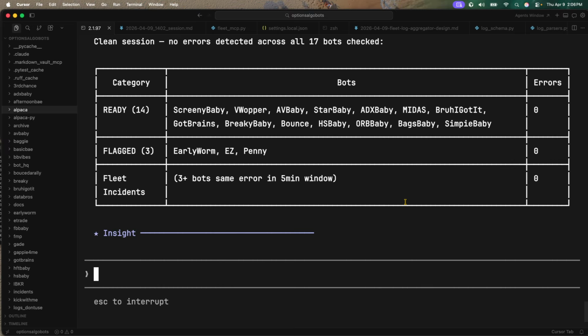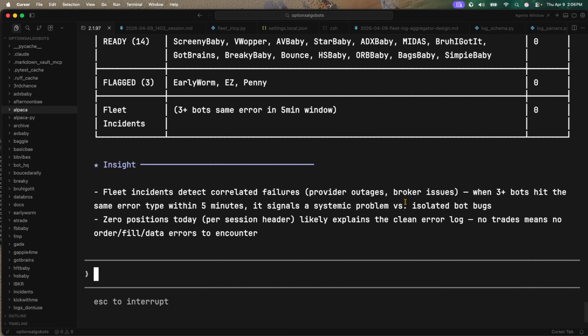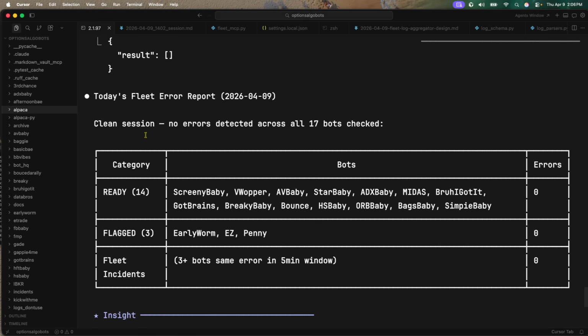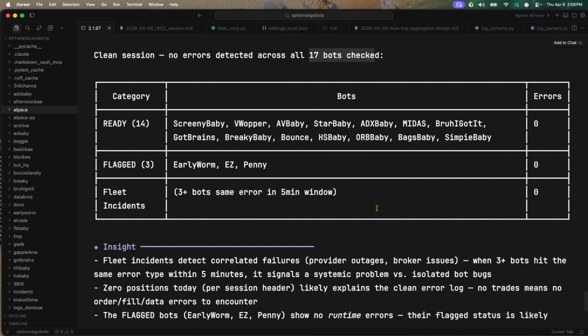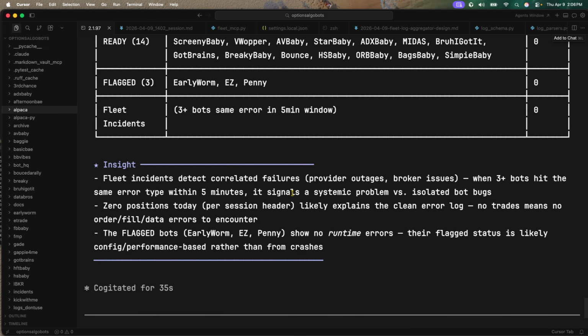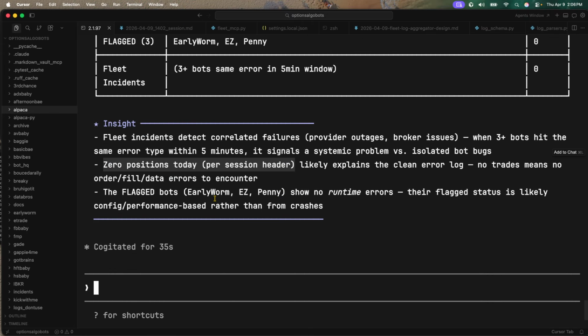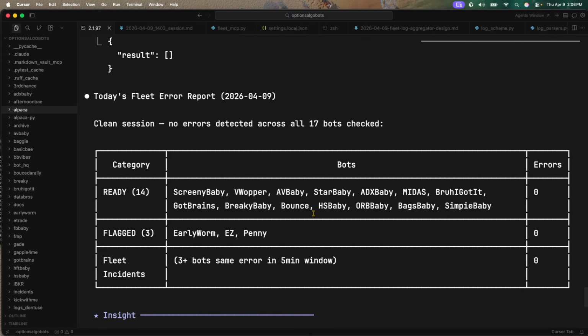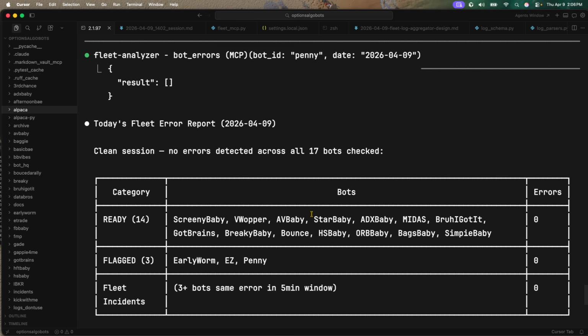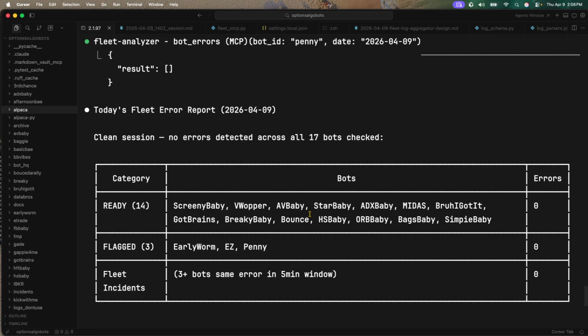Beautiful. So we see, all right, clean session, no errors detected across all 17 bots. These are the bots that ran. Fleet incidents detected failures. We had provider outages, broker issues. We also had 0 positions per session, and flagged bots were running today, right? So this is our MCP server that is working and is able to consistently provide what our bots are doing, right? So we don't have to just dump JSON logs in there.